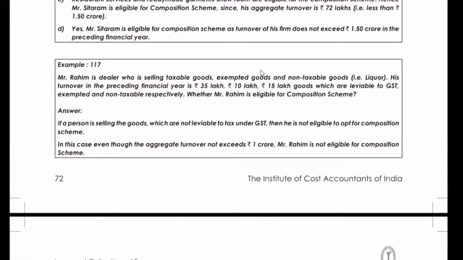Okay. Next example. Mr. Rahim is a dealer who is selling taxable goods, exempted goods, and non-taxable goods, that is liquor. His turnover in the preceding financial year.